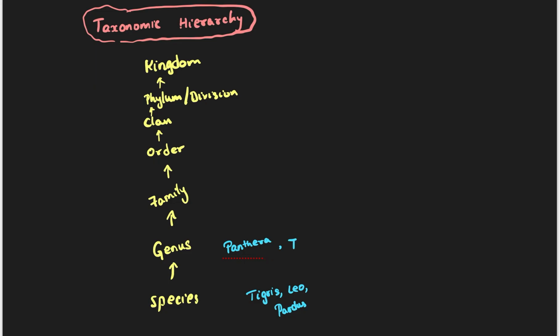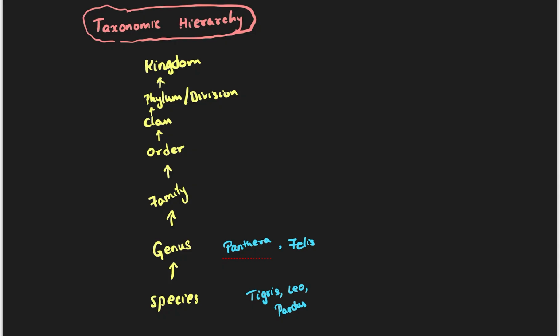Along with Panthera, there are other genera. One example is Felis. Cats belong to this genus. All of you have heard that lions, tigers and cats belong to the same family, but they are in different genera.